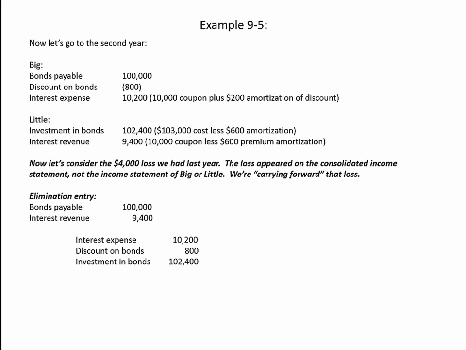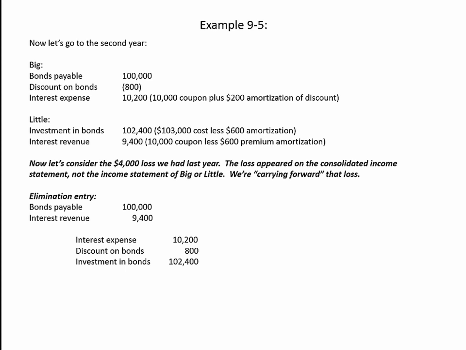Now, whenever we carried forward unrealized or unrecognized losses previously, we always faced two questions. First, is this an upstream or a downstream transaction? Now, traditionally, the decision whether to consider it upstream or downstream was based on who was the bond issuer. If the parent is the bond issuer, we view this as a downstream transaction. If the subsidiary is the bond issuer, we view it as an upstream transaction.